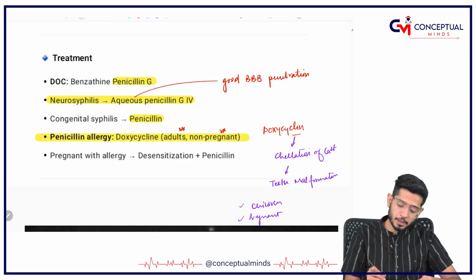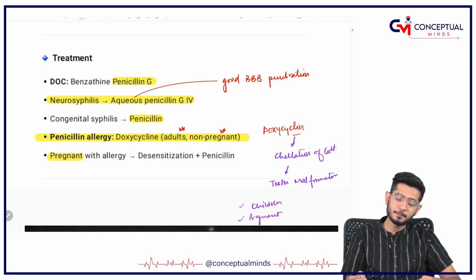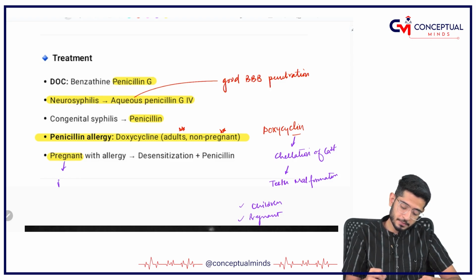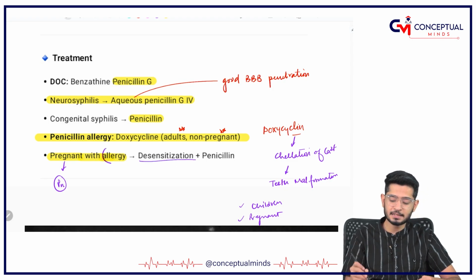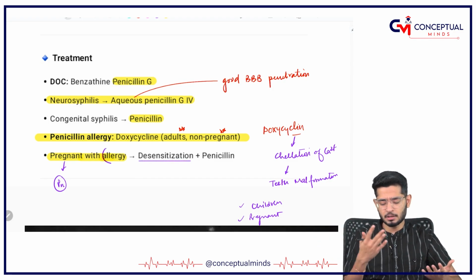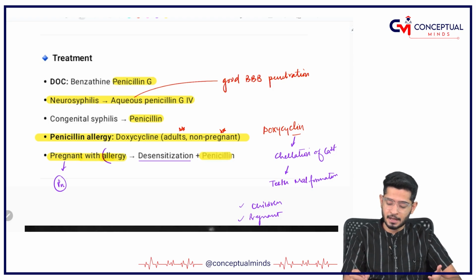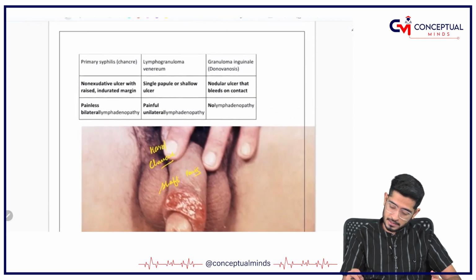So, what will you do if there is a pregnant female? You can give penicillin, but for example, if she has an allergy, pregnancy with allergy, then what will you do? You will desensitize, okay, with the different desensitizers. That means she will not be allergic to penicillin, and after that you give the penicillin to her. So, I think these things we have discussed.